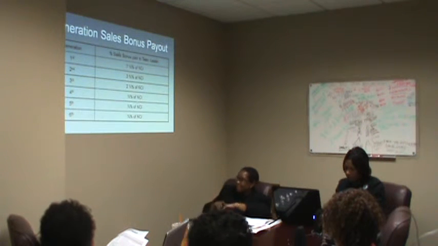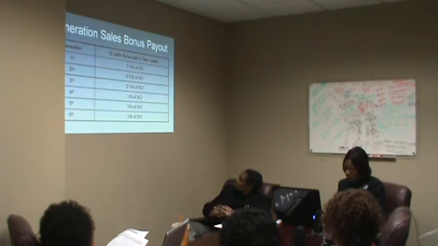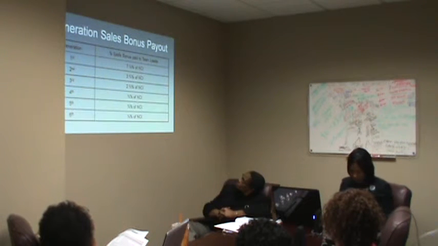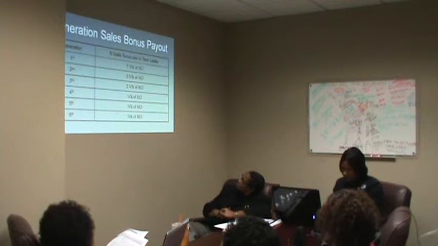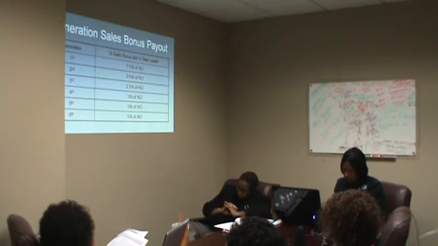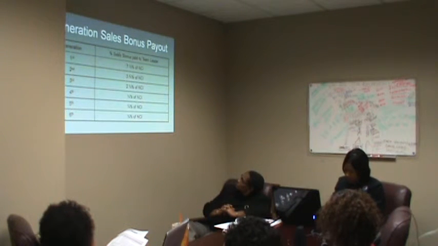Now, obviously, the closer the person is to you, the bigger percentage of the generation sales bonus you get, starting at 7.5%. You'll notice that after the first 3 generations, it drops down significantly, fourth, fifth, and sixth, a half, a quarter, 1/4%. That's because we believe that if you've done an effective job of working with and training and developing your team, by the time it gets down to that fourth and fifth and sixth generation recruits, you're probably not even involved in those.